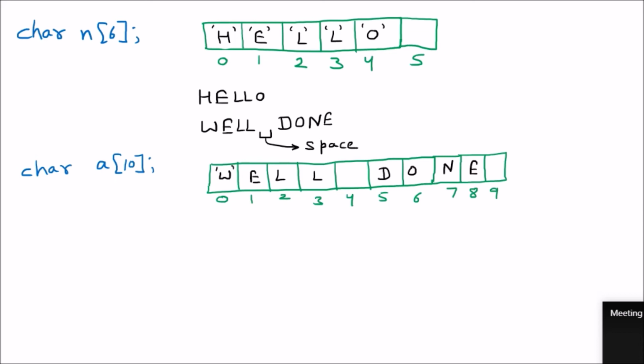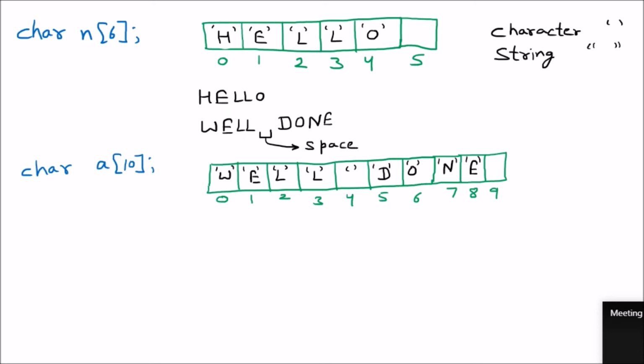So everything will be in the single quote, that is the representation of the character. And if I talk about the space, that is also inside the quotes, with nothing inside it. If I talk about the character, then a character always comes in the single quote. If I talk about the string, the whole string, then the string comes into the double quotes. We are learning a very important concept of the character array.